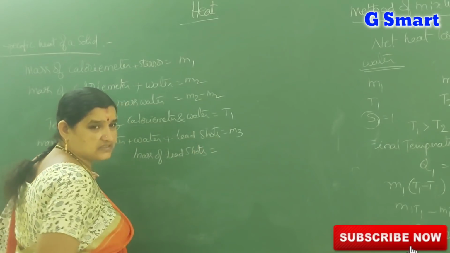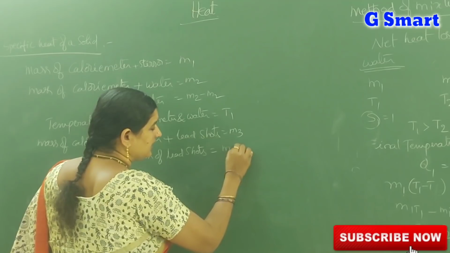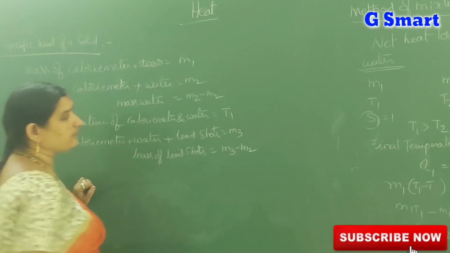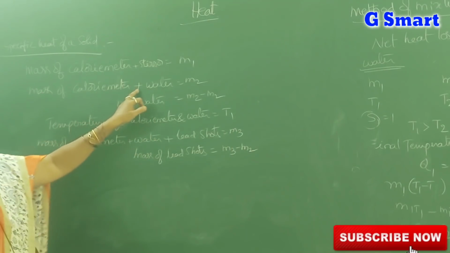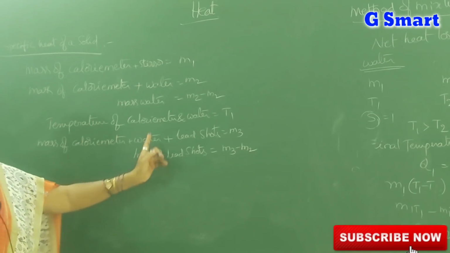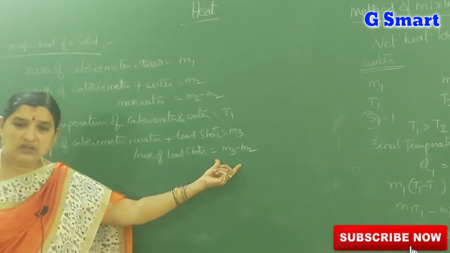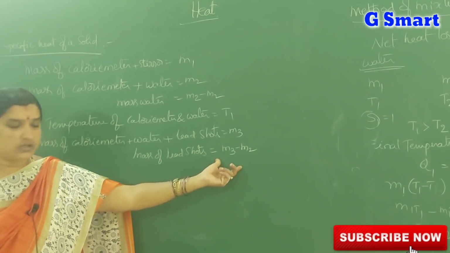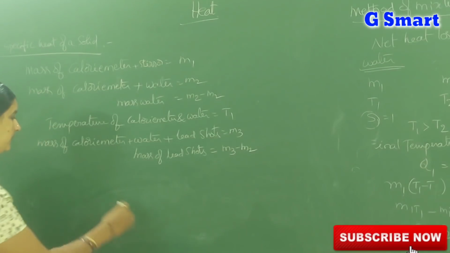Mass of lead shots is equal to M3 minus M2. Mass of calorimeter plus water subtracted from calorimeter plus water plus lead shots gives only the mass of the lead shots, that is M3 minus M2.